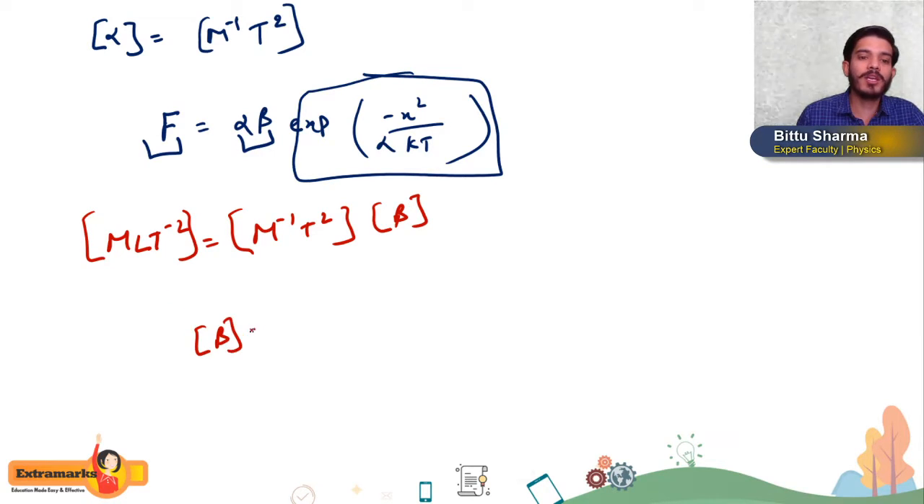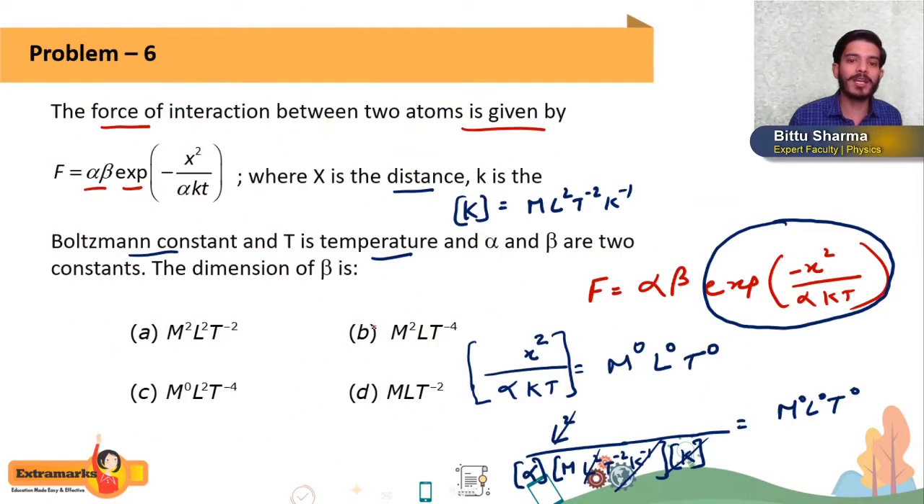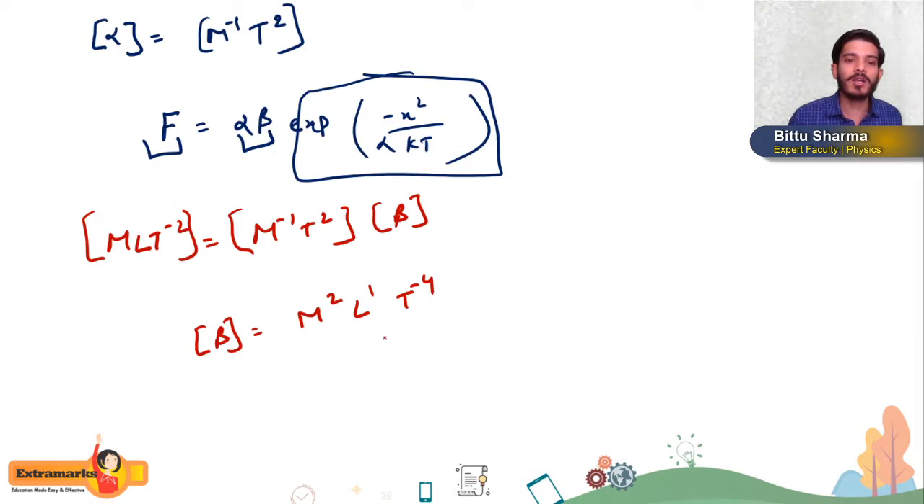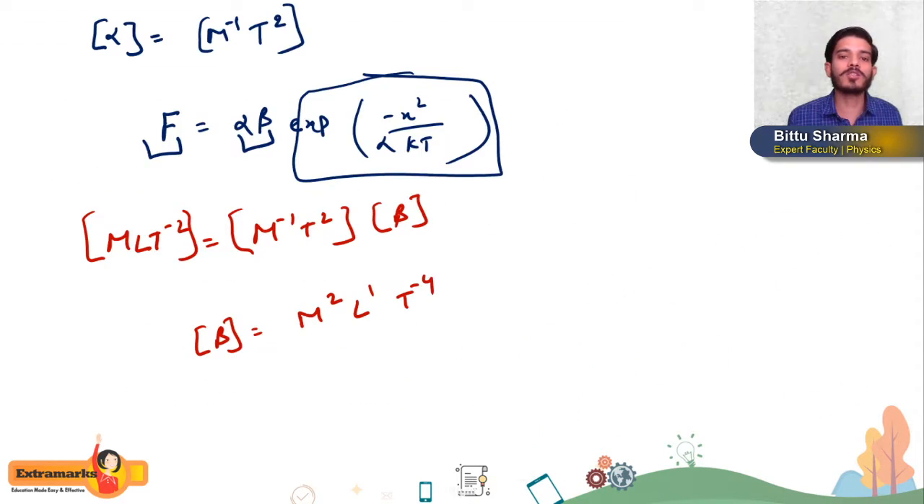The dimension of beta will be M to the power 2, L to the power 1, and T to the power minus 4. This will be the correct answer. I hope you are getting it: M² L¹ T⁻⁴. Option B will be the correct answer for this question.